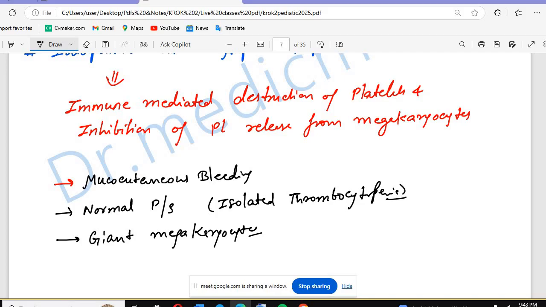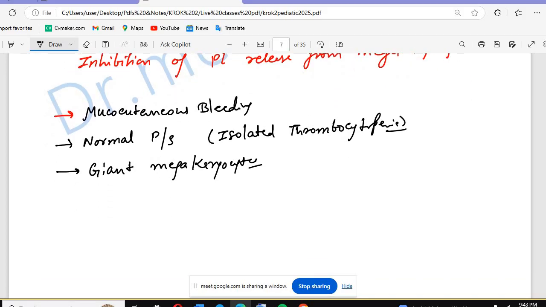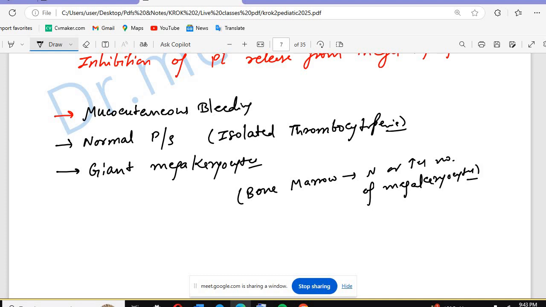And remember that in bone marrow we can have a normal or increased number of megakaryocytes. You have to remember that it doesn't mean it will always be an increase; they can be normal in number.